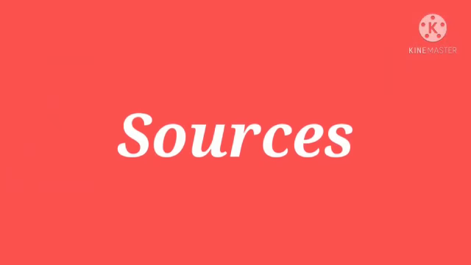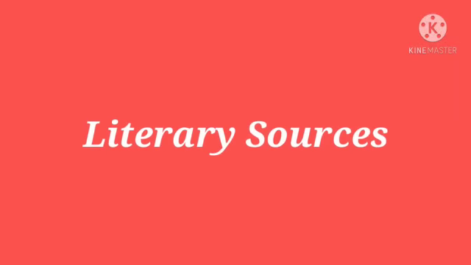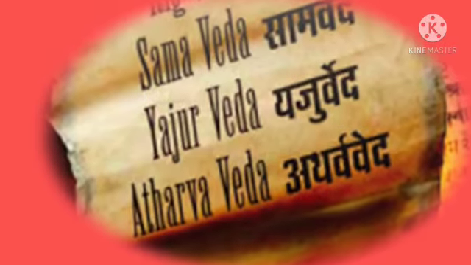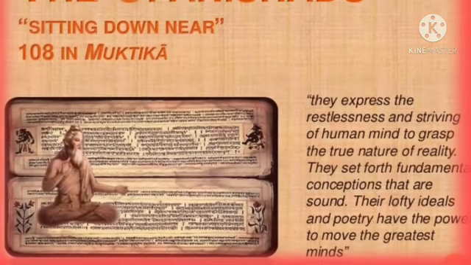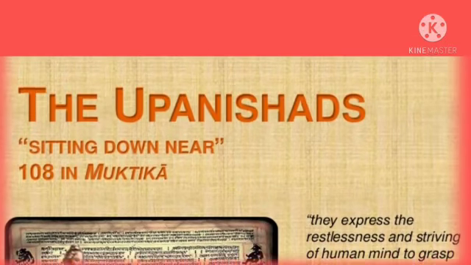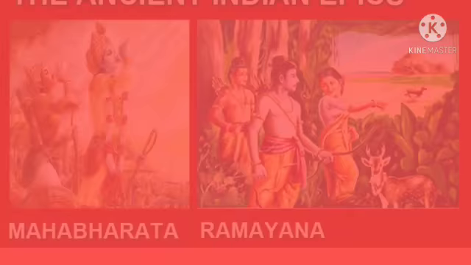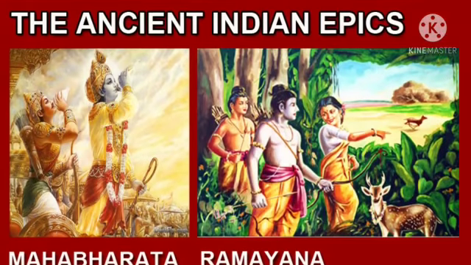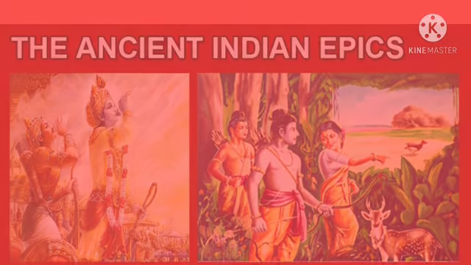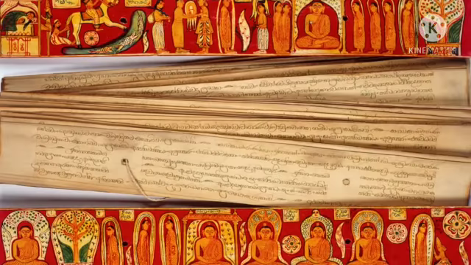Now let us study the sources from which we come to know about all these. First, literary sources. Later Vedic texts such as the Samaveda, Yajurveda, Atharvaveda and Upanishads shed light on this period along with the Ramayana and Mahabharata. Other sources of information include Buddhist texts like the Digha Nikaya.